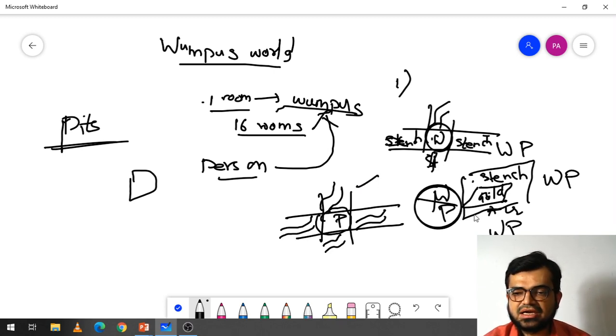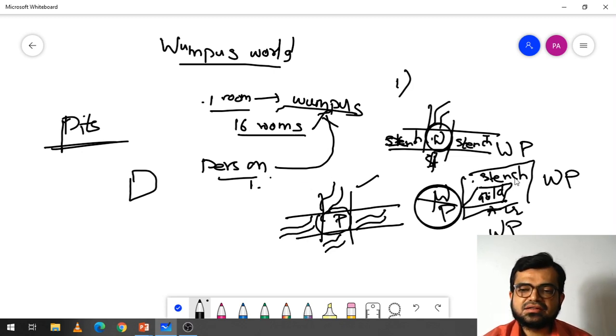And I told you that the goal here is that the person should visit the room where the gold is available, take that gold, and come back to the original state without entering the room where the pit is or where a Wampus is. If it does so, then it is successful, that means the person has successfully played the game.